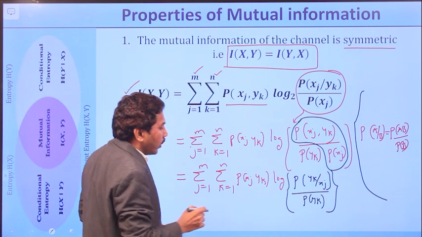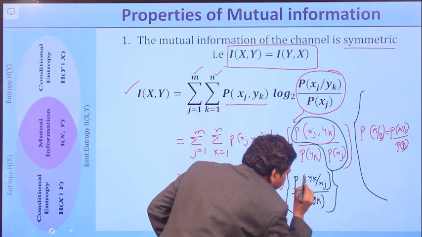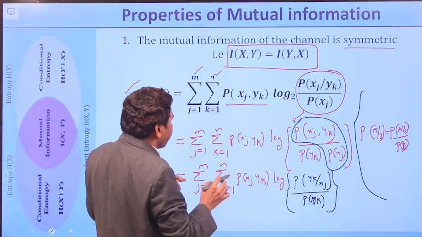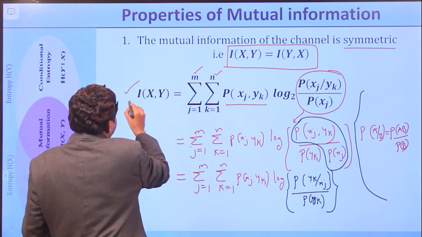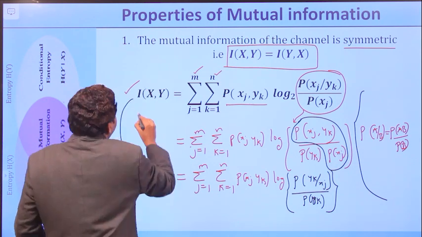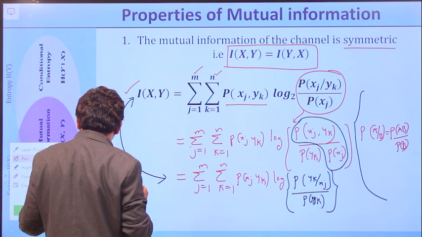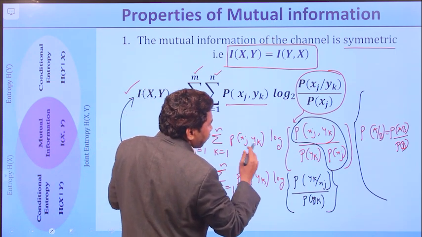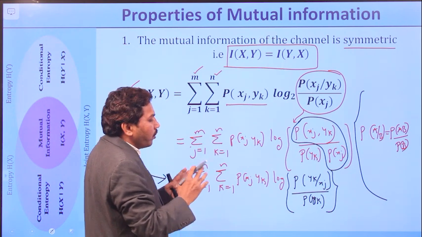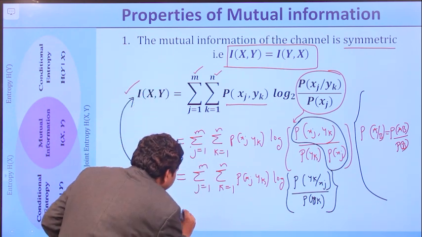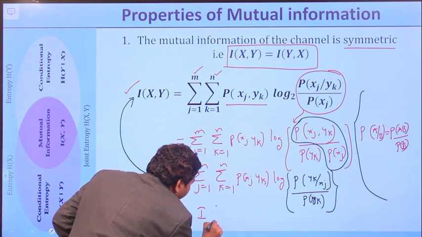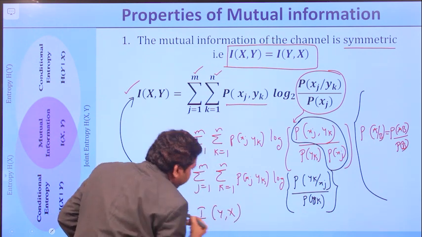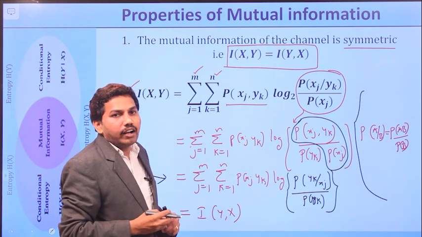If you compare these two statements clearly, the change here is that instead of x we are getting y, instead of y we are getting x. So it can be simply represented as I of y comma x.